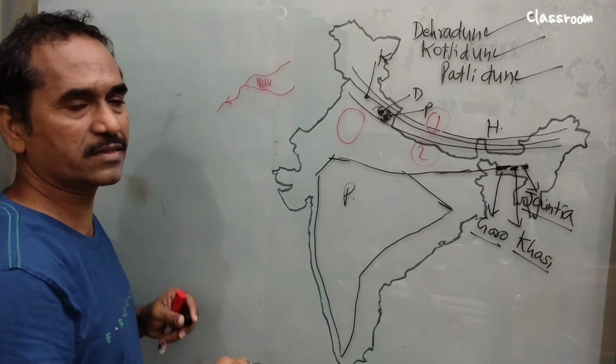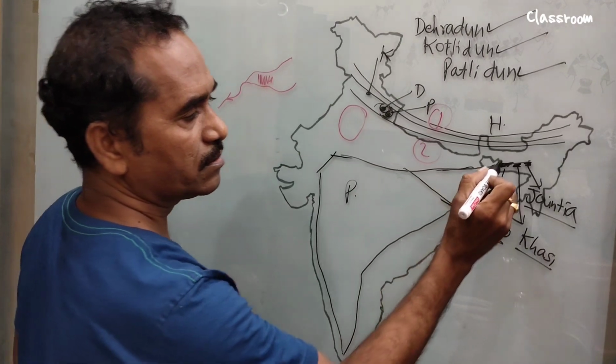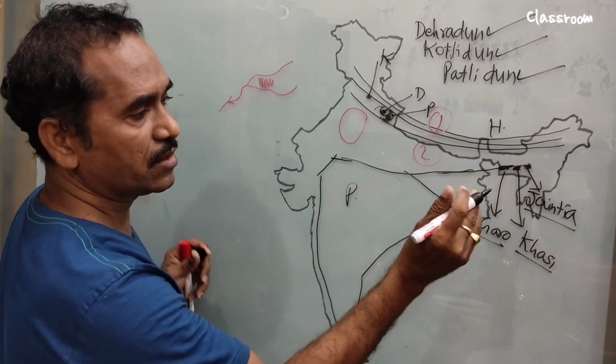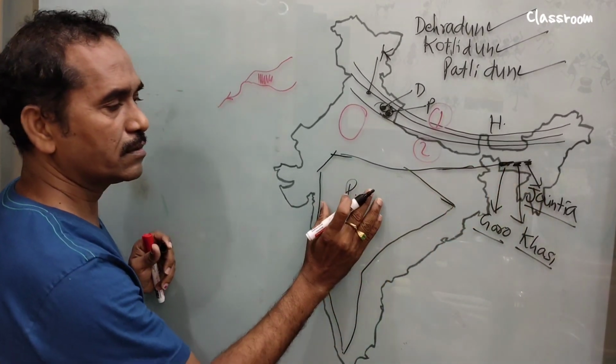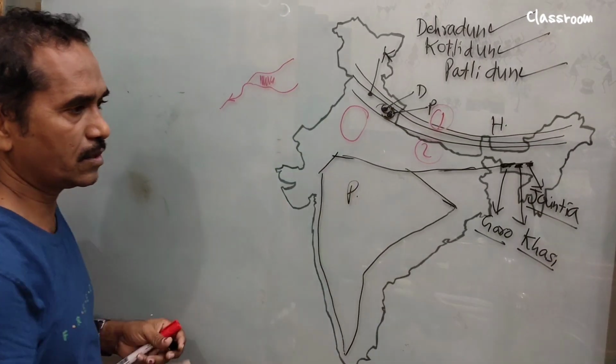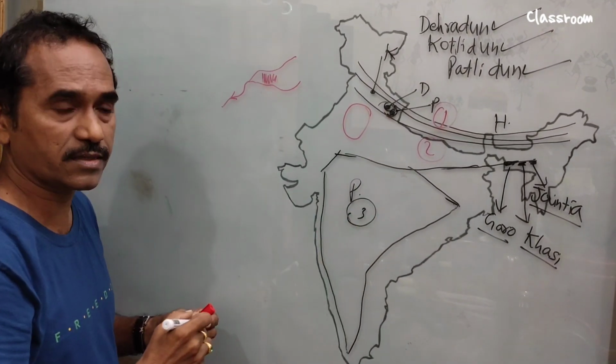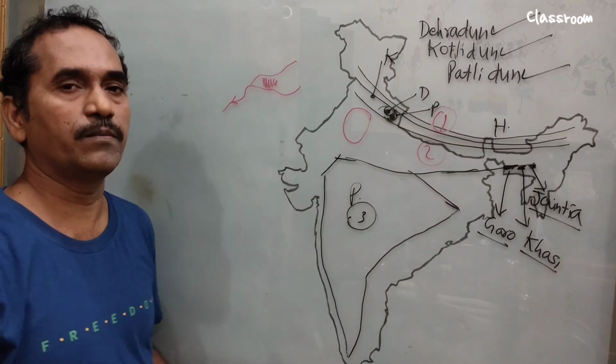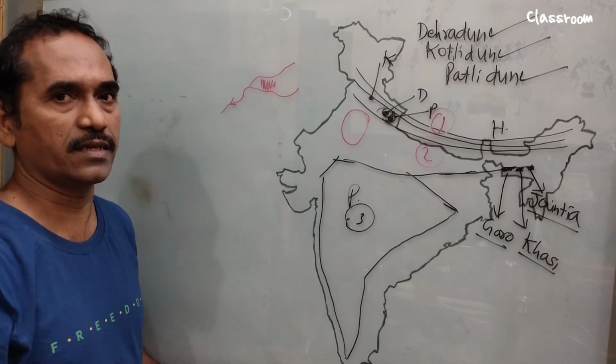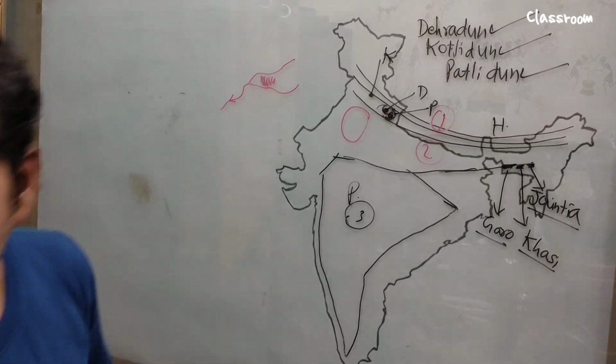These three hills are located in Meghalaya state, and they come under the Peninsular Plateau. So these three were completed in our previous class. Now we try to complete the remaining three in this class. Let's begin.